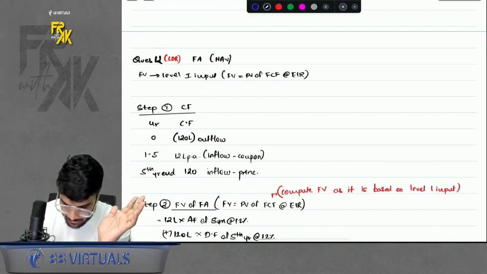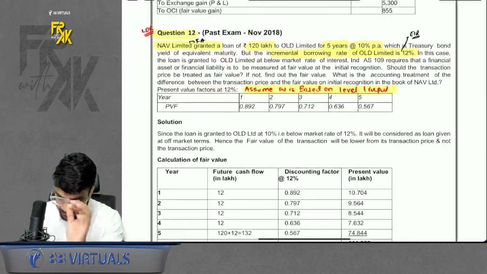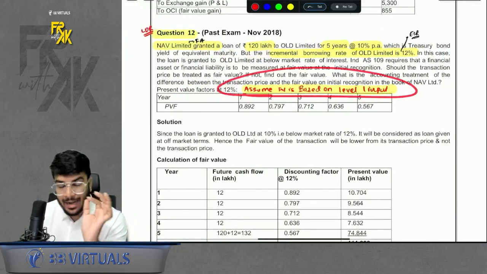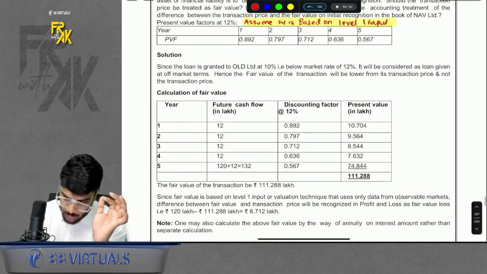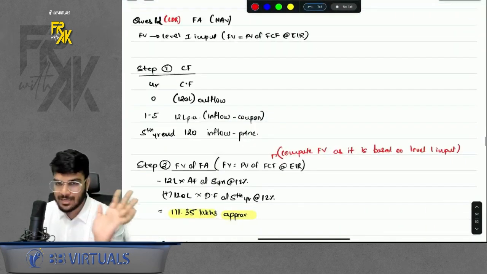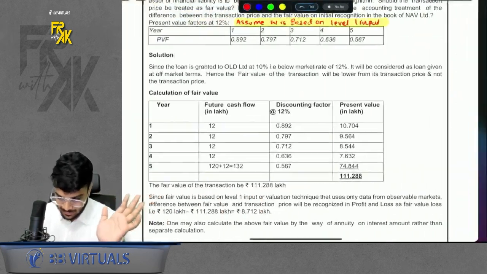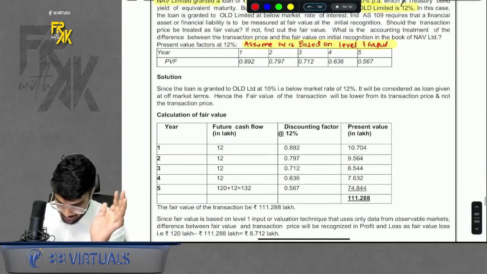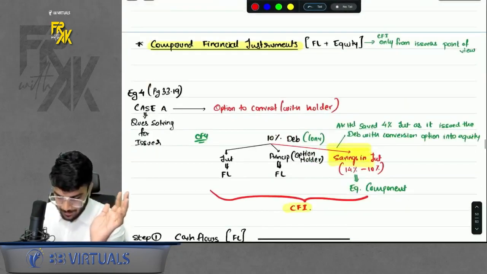It is very simple. In that also, I made you write that assume the fair value is based on level 1 input. Ideally, it should be written in the question, but they have assumed the same in the solution. So I made you write in the question only. So in that case, again, 5 steps, the difference will be transferred to profit and loss. That's it. Done. It should be 12. Yes, perfect. Then let's proceed further.